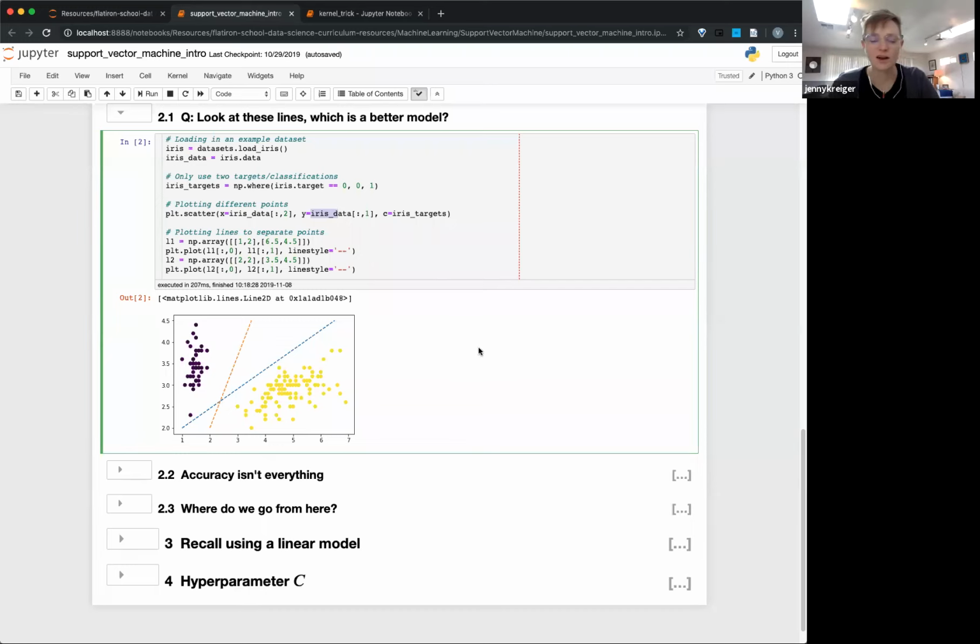Well, I know the technical reason it's better is that it has a bigger margin on either side. That just means that if we got some validation data in there or future unknown data, and maybe some of those yellows and purples creep a little closer in, you want to put the line in the spot where you've got the biggest margin, so that you've got a better chance of any of those creepy ones falling on the correct side. Yeah, right. There's a lot less room, even though they technically are accurate.